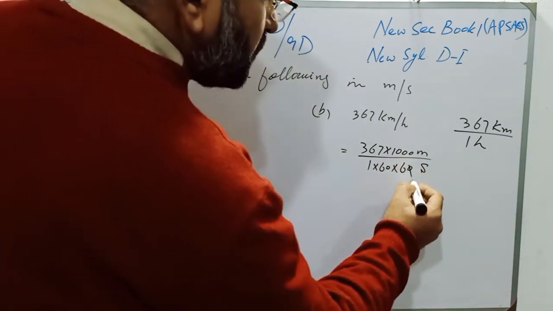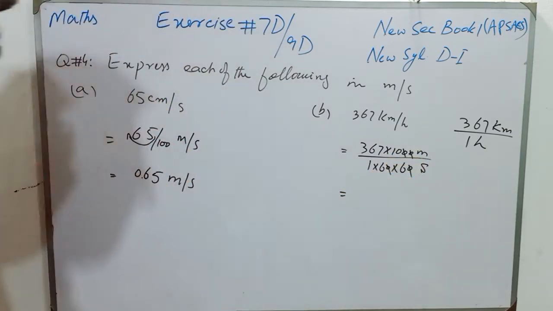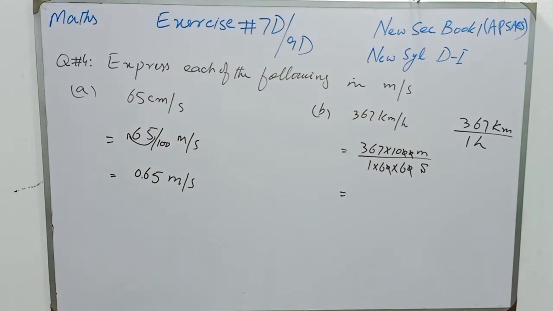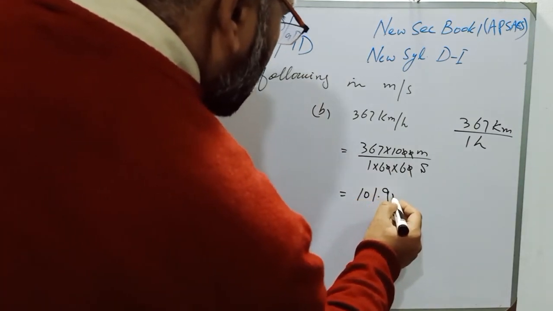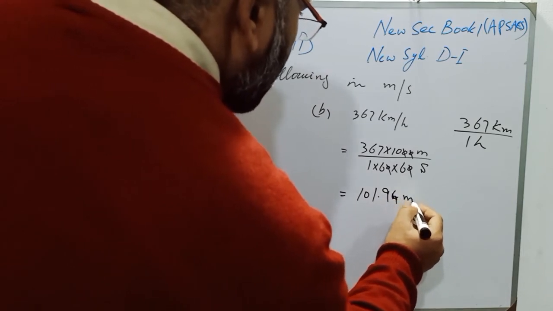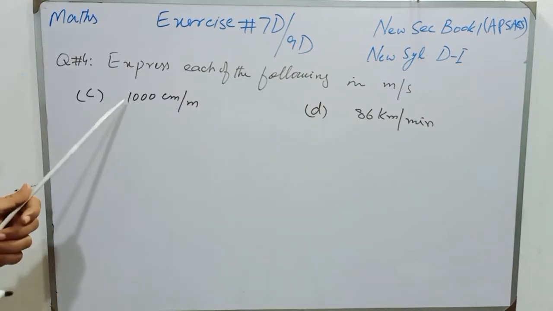Now students, this 0 and this 0 will be cancelled, and this 0 will be cancelled with this 0, and now we will divide 3670, because when 367 is multiplied by 10, we will get 3670, and divided by 3 3s are 36, so the speed will become 101.94 meter per second.